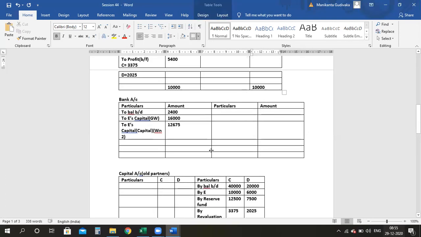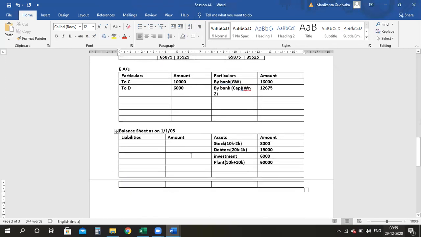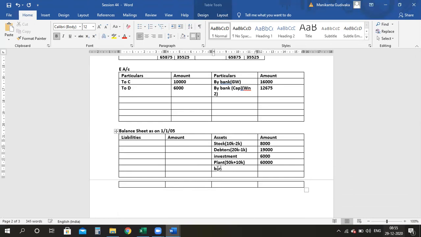Tell me the balancing figure of the bank account, ma'am. By balance carried down, balancing figure. How much is this, ma'am? 31,075. Over. So this 31,075 has to go to your balance sheet. Yes or no? So come here and write bank 31,075.